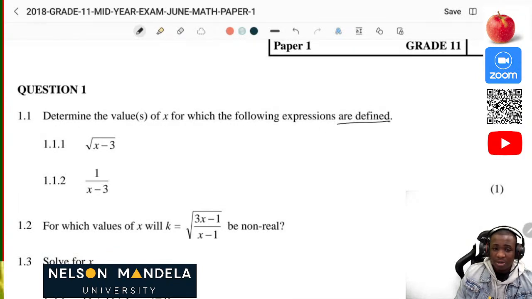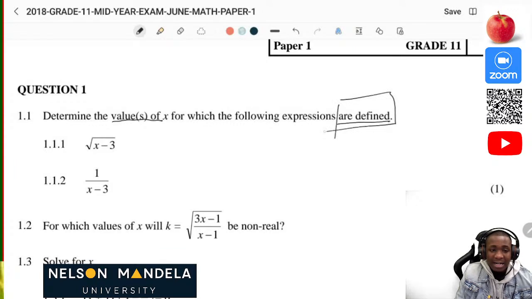As I always say, you must be able to conceptualize before you answer your question. You must have the background of what you need to know before you answer. In this particular question, they said determine the values of x for which the following expressions are defined, so you must underline or highlight the key terms given in the question.